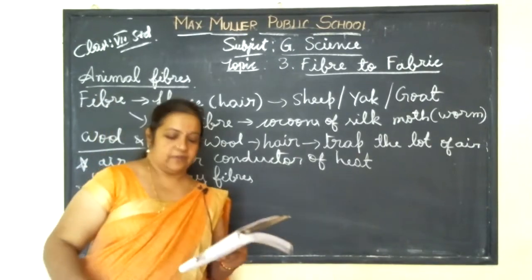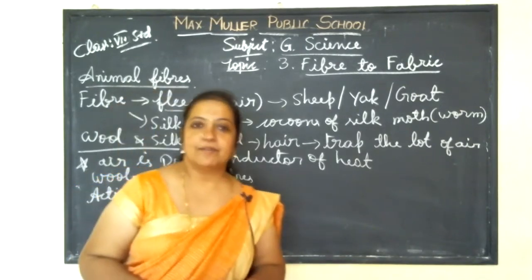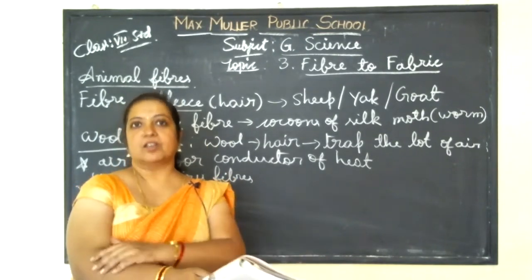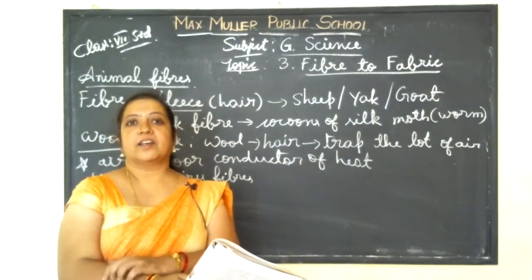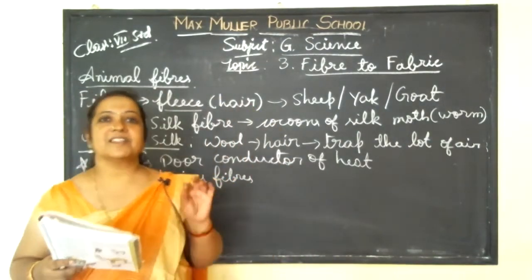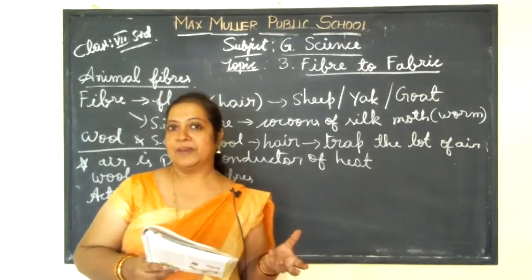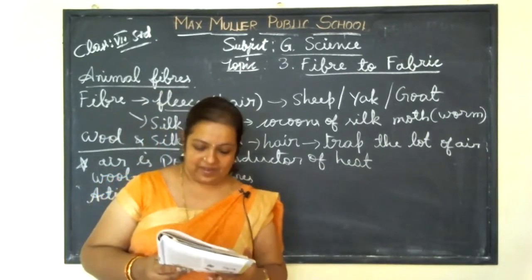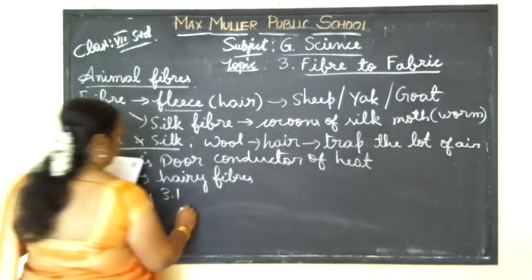Here, feel the hair on your body and arms and those on your head. One activity they are telling you to do by yourself. Touch the hairs on your hand or legs, then touch the hairs on your head. Is there any difference in both the hairs? Of course there is a difference. On your body maybe it is soft, on your head maybe it is a little bit rough compared to that. Which one seems to be coarse and which one seems to be soft?